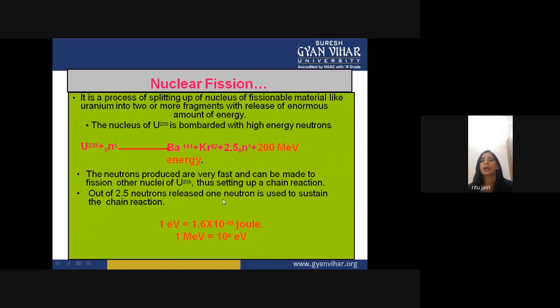One electron volt has this much energy, which is represented in joule, which is 1.6 into 10 to the power minus 19. The neutrons produced are very fast and can be made to fission other nuclei of uranium 235, setting up a chain reaction. Out of 2.5 neutrons released, one neutron is used to sustain the chain reaction.